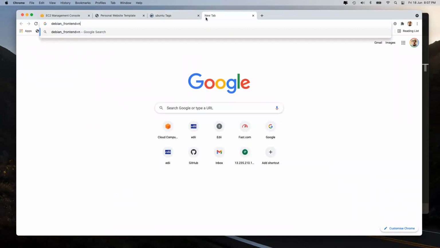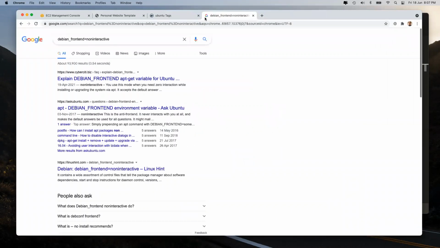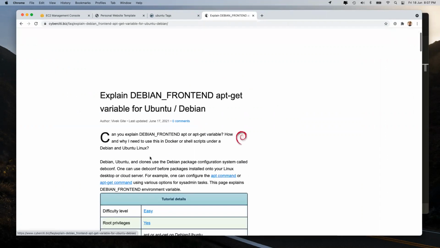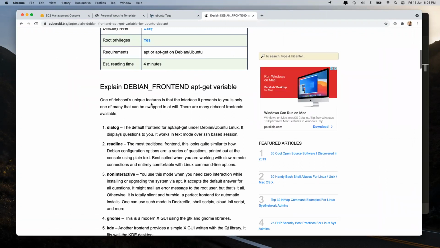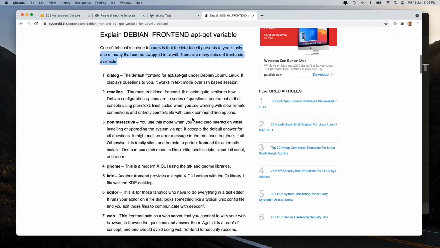Okay, let me see if I can get it for you. It is known as DEBIAN_FRONTEND non-interactive. This is also an environment variable. You can use this when you don't need the prompts.